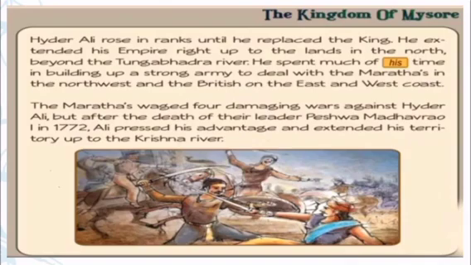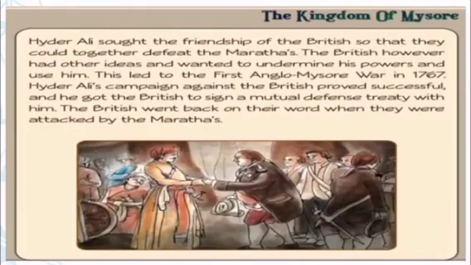So students, after the continuous attacks from the Marathas, Hyder Ali was able to extend his territory up to the Krishna river. Then Hyder Ali sought the friendship of the British so that they could together defeat the Marathas.